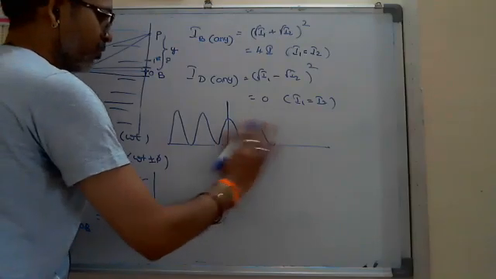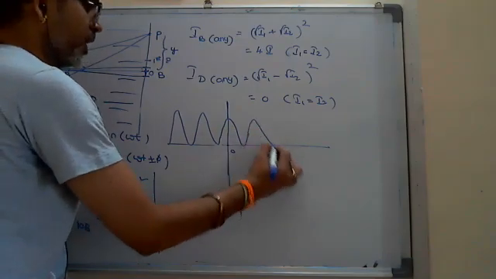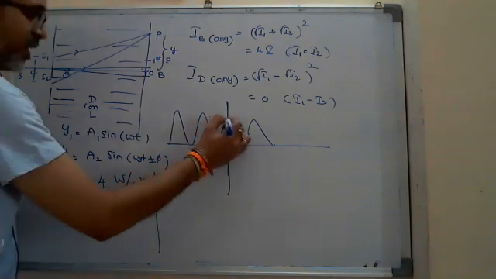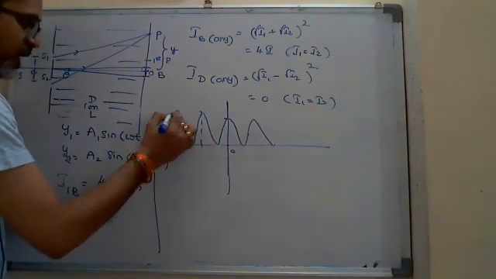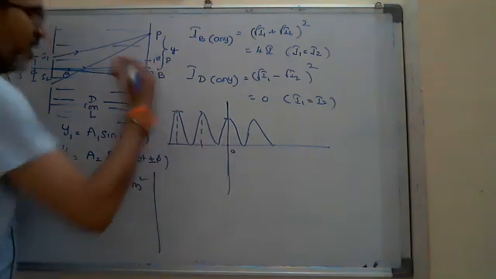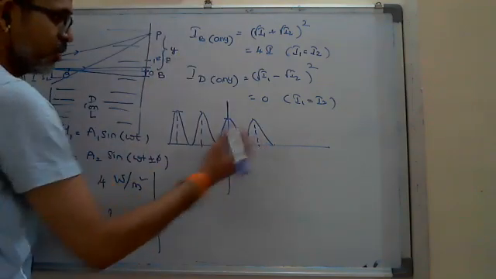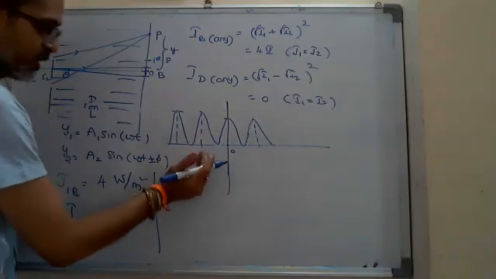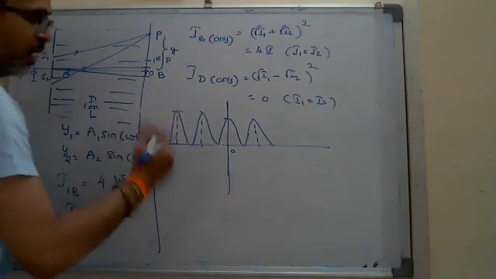Like we draw one graph related to intensity and distance. Okay, so it is the central bright, and it is the first bright, and it is the second bright, like you can say on one side. On the other side, it is the first bright. Okay, don't say -1 bright. First bright, second bright on both sides.